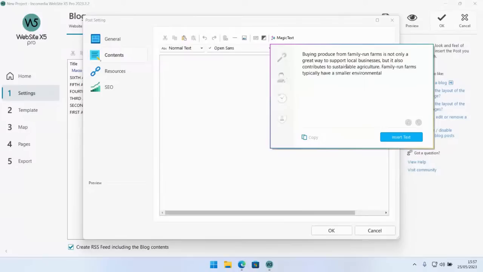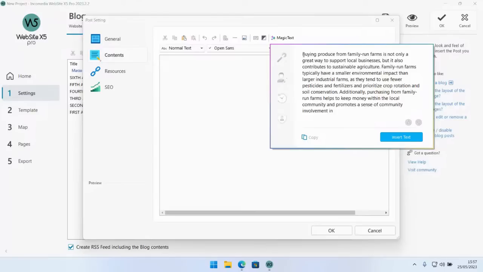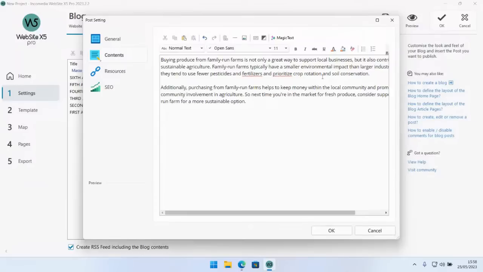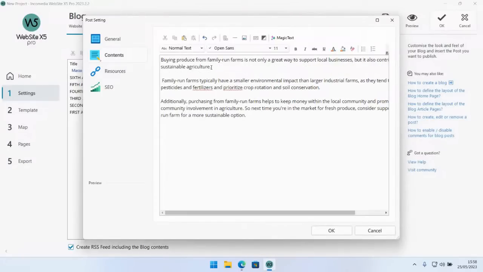And there we go. The AI's reply is always going to be limited to a single paragraph. So keep in mind, just like I said before, that if you want to write an extensively long blog entry, you might need to use this more than one time. But as you can see, it already provided a good piece of information right here to get our blog entry started.